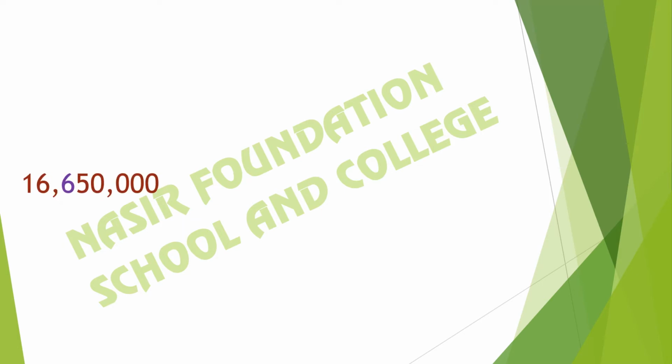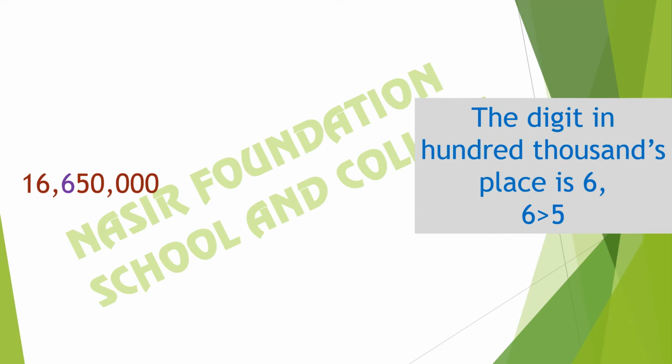As the population is 16,650,000, we will round it off to the nearest million. We will see the digit in the hundred thousands place. In the 100,000 place there is 6. As 6 is greater than 5, we will round it off to the next million. Population of Shanghai will be rounded off to 17 million.